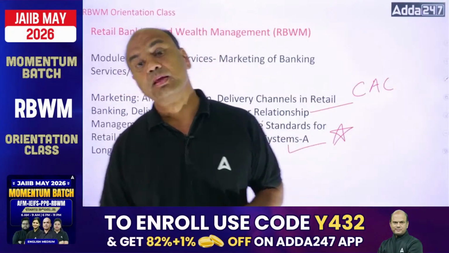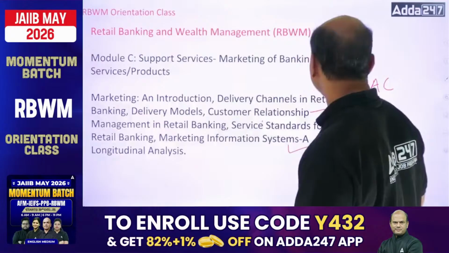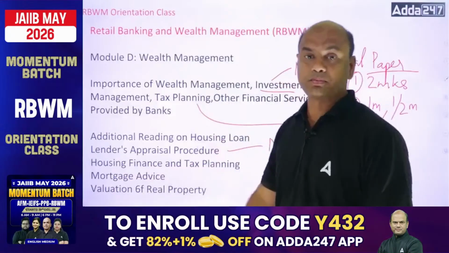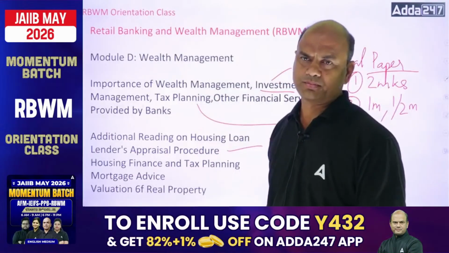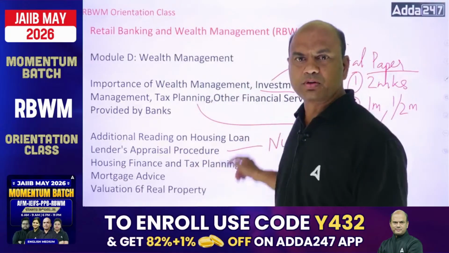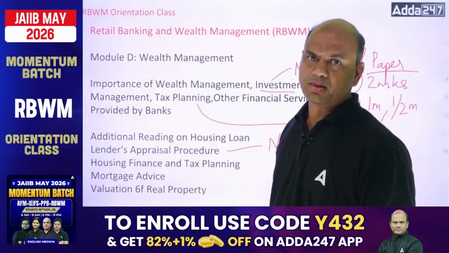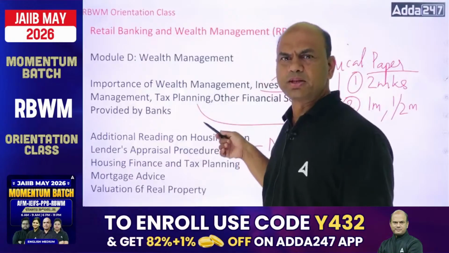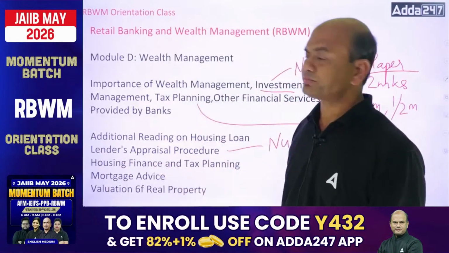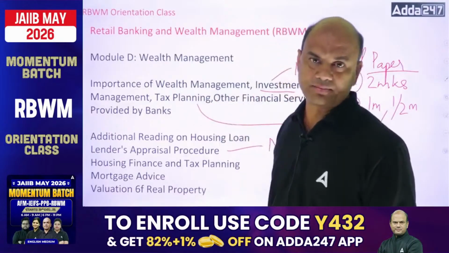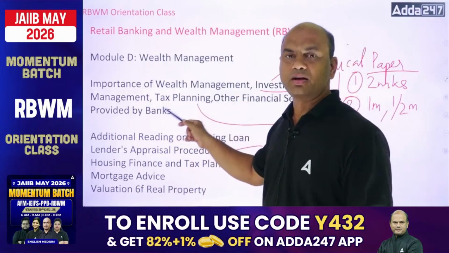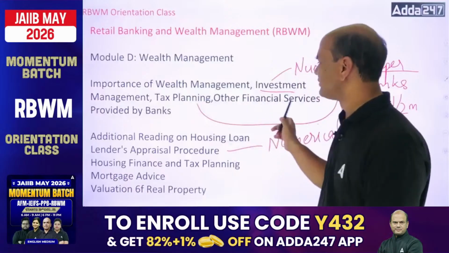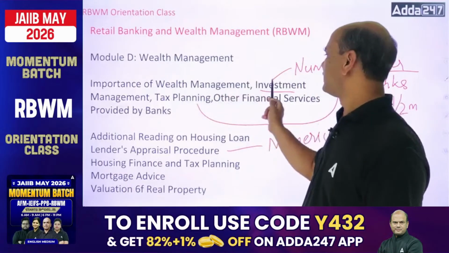Okay. Then comes module D. Module D is the toughest module in RBWM. Very tough. The most toughest module is this only. It is wealth management. 3 chapters are there in wealth management, but all the 3 are tough. Importance of wealth management, investment management, tax planning, and the 4th one is other financial services. So this is easy. These 3 are tough: wealth, investment, and tax planning.